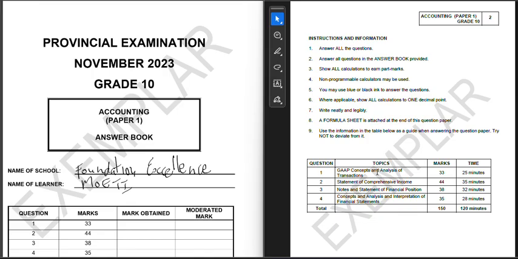Now, what we need to understand is our concept. This is paper one. In paper one, you've got your GAAP principles, you've got your financial statements: statement of comprehensive income, statement of financial position, and analysis and interpretation of the financial statements. Now, we're going to have a series of videos.